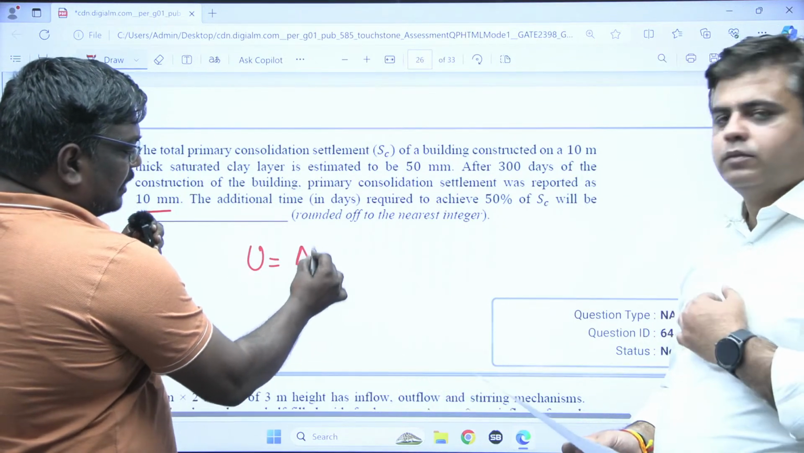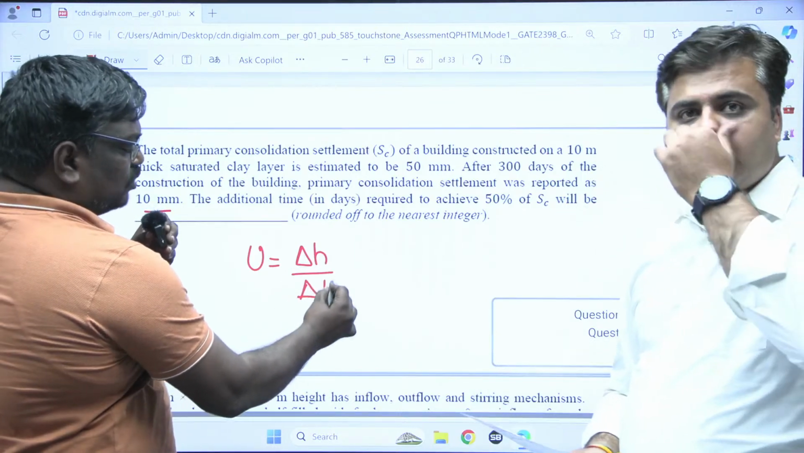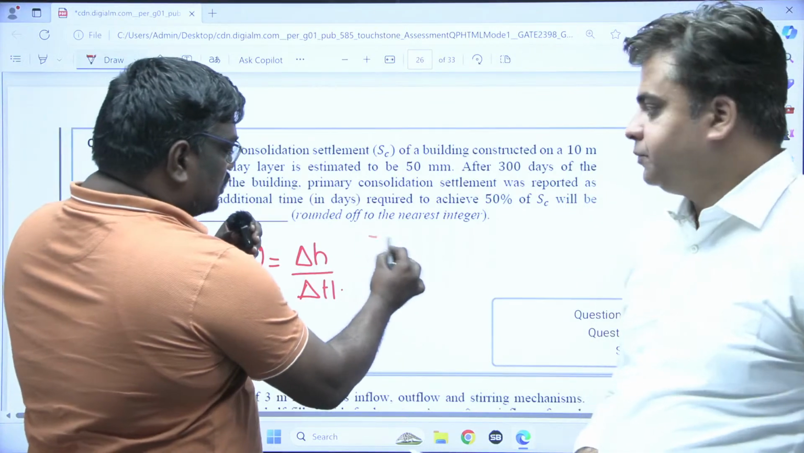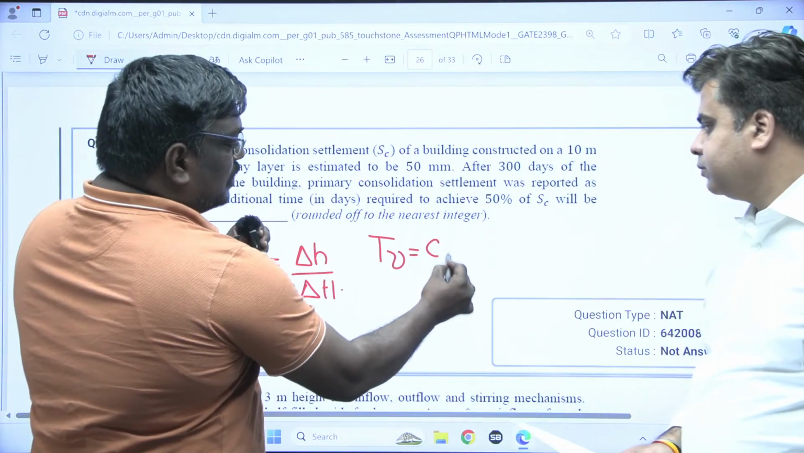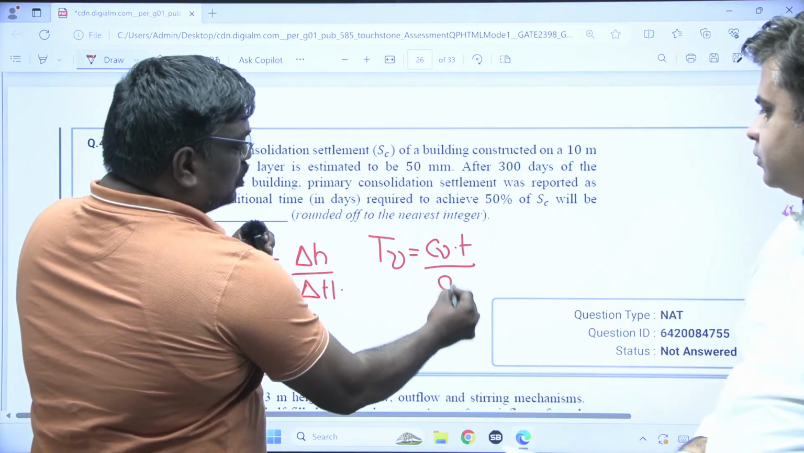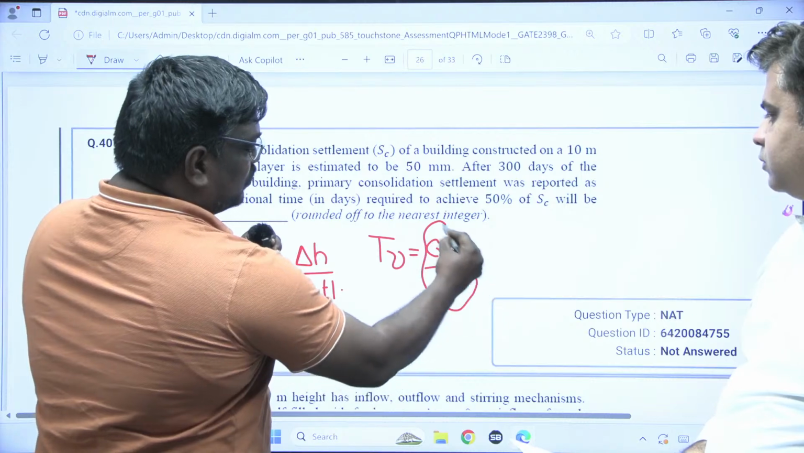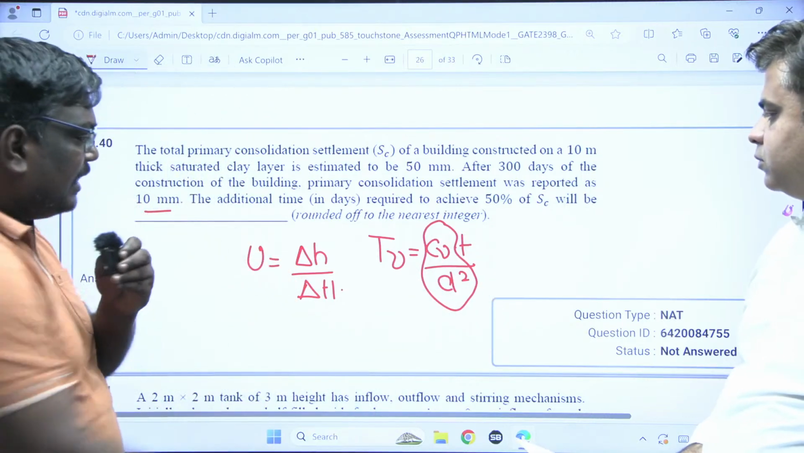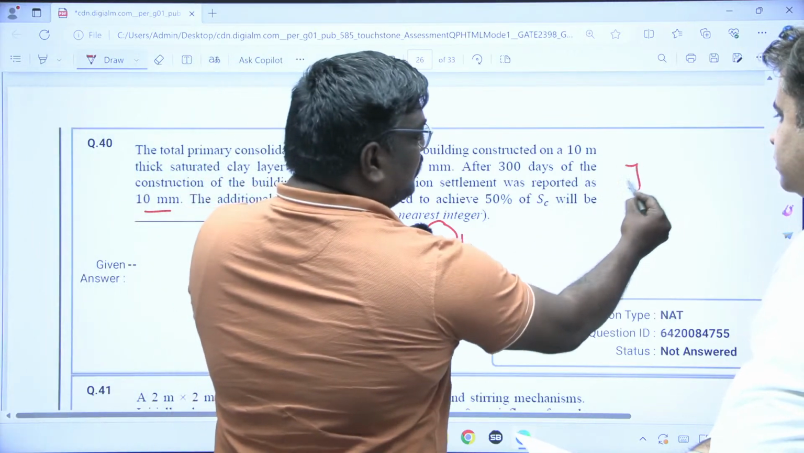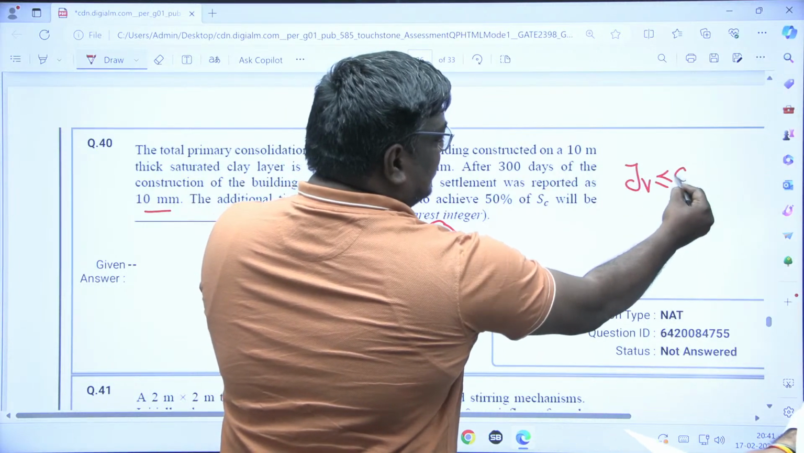It is settlement at a time by ultimate settlement. This is the actual formula, students. See students, actually we can do Tv is equal to Cv t by d square. Most of the people are finding the Cv by d square value. Instead of that, we can directly know both cases. In both the cases, time factor is less than 60 percentile.